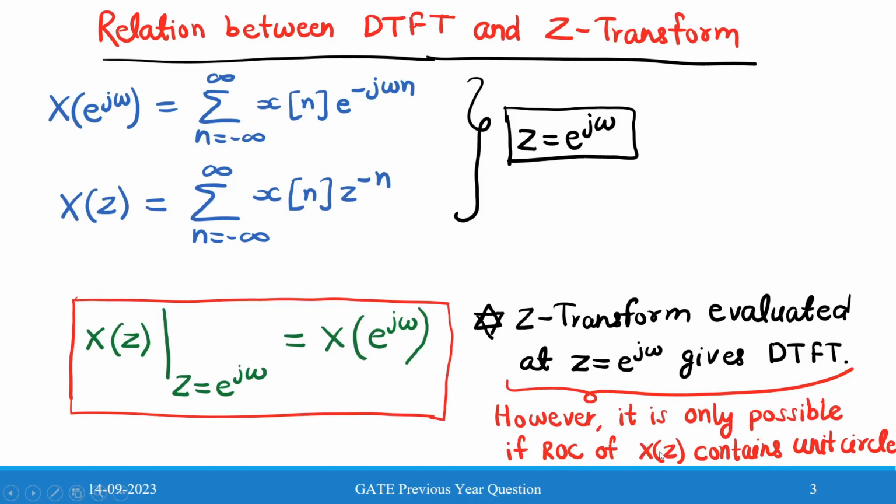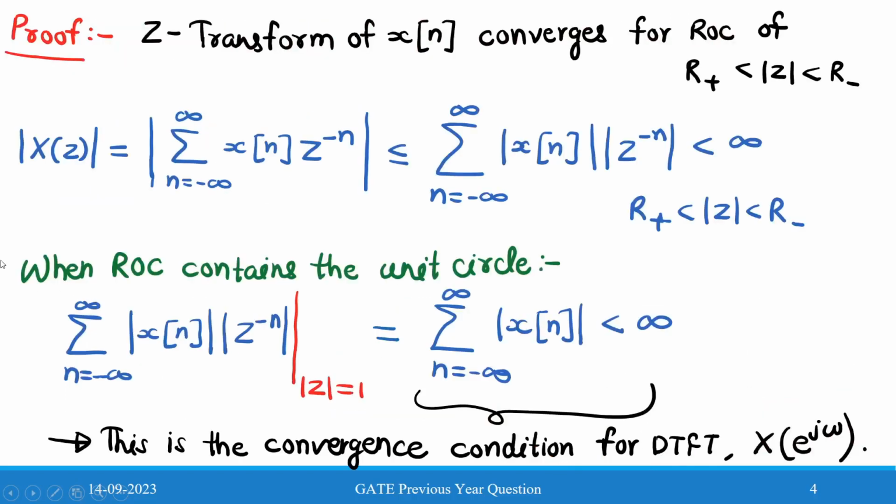So for the proof of this statement, first we will see the convergence condition for the Z-transform. Let the Z-transform of x[n] converge for the ROC given by R+ less than |z| less than R−. For the convergence condition, |X(z)| should be less than infinity.